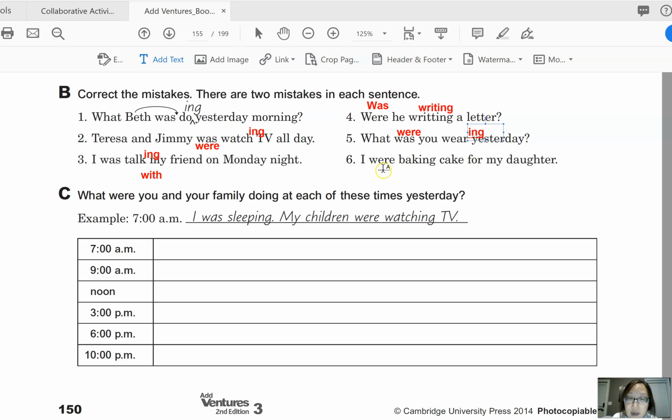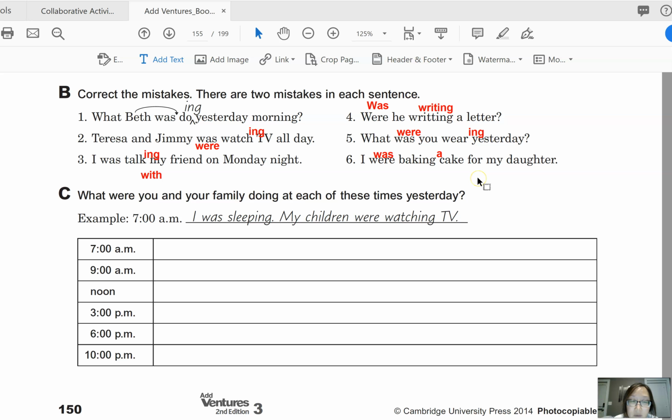And then number 6, I were baking cake for my daughter. Okay, now I is first person singular, so we need to say I was baking cake for my daughter. And then the second mistake is actually here. I was baking a cake for my daughter. Cake is a singular countable noun, so we need to include an article. I was baking a cake for my daughter.